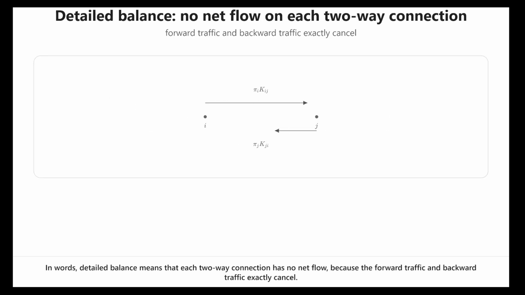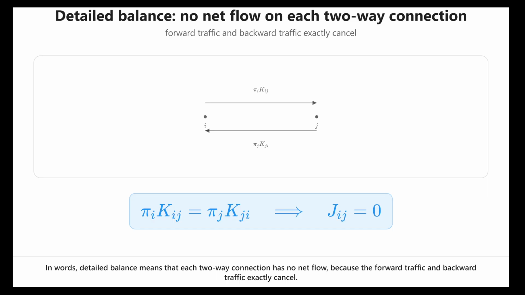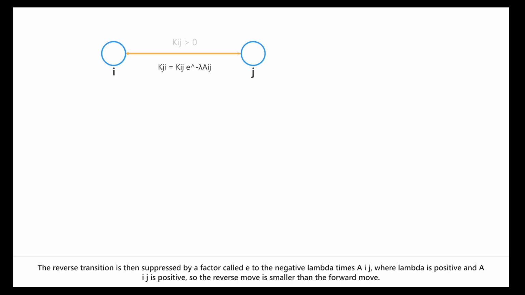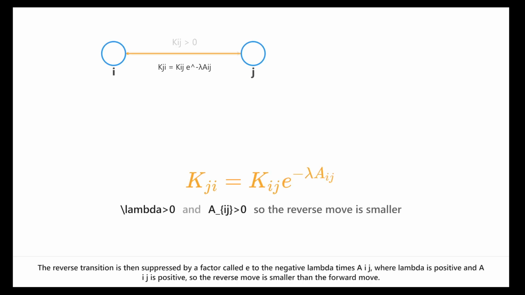In words, detailed balance means that each two-way connection has no net flow, because the forward traffic and backward traffic exactly cancel. To create asymmetry, certain directed edges are chosen as forward edges, and each of these edges has a positive forward transition probability. The reverse transition is then suppressed by a factor called e to the negative lambda times aij, where lambda is positive and aij is positive, so the reverse move is smaller than the forward move.